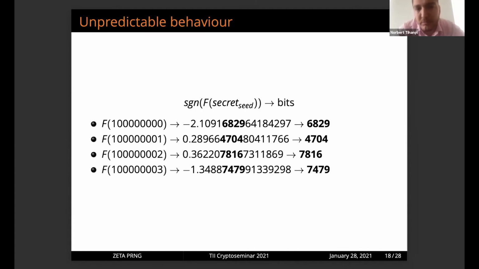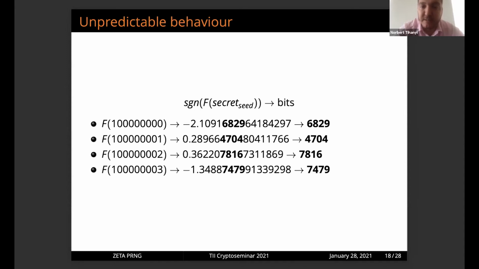So the unpredictable behavior can be seen here. For example, one would like to calculate the function for a secret seed. We are incrementing the secret seed. And of course, for example, from digit 4 or digit 5, we can extract some bits. Of course, in every step, we can extract more bits or more digits in every iteration.